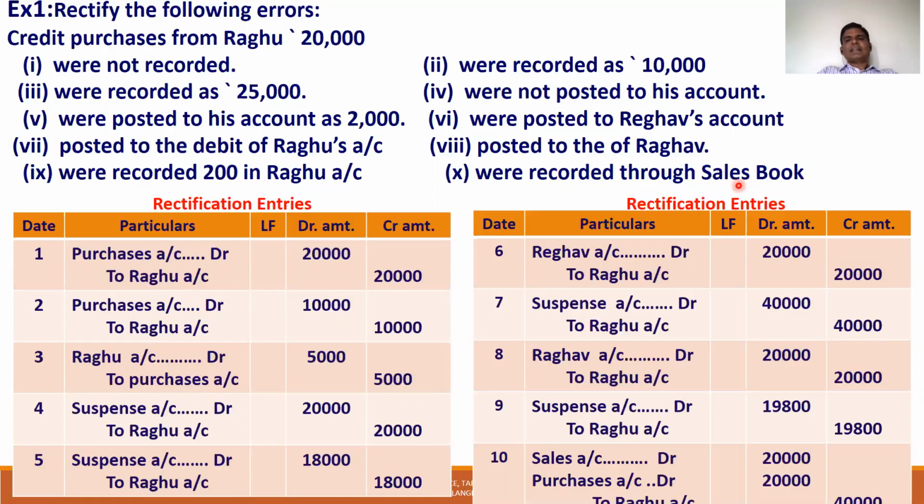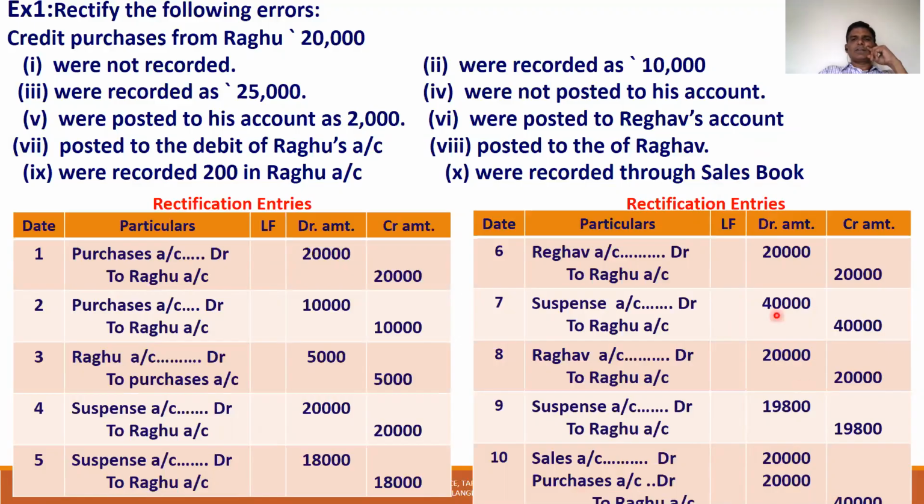It affects two accounts. When they enter in the sales book, it goes from the sales book to the sales account credit side, and from the sales book to the Raghu account debit side. So the main wrong is that they debited the Raghu account and credited the sales account. Raghu account is debited with 20,000. One mistake. So this mistake is to be rectified first. So what do I do? Sales account was credited, so debit sales account 20,000. And Raghu account was debited, so credit Raghu account 20,000. Sales account debit is 20,000. Raghu account credit is 20,000.